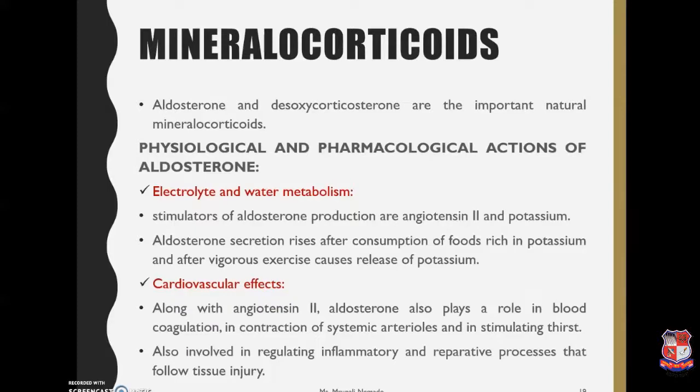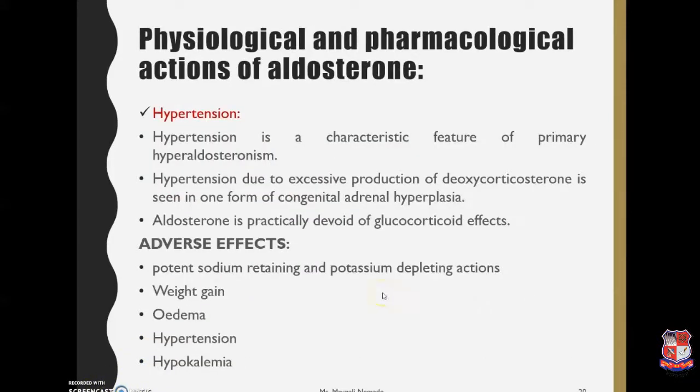Also, it causes increase in the blood pressure by the vasoconstriction. Along with the angiotensin 2, aldosterone plays a major role in blood coagulation, also in contraction of systemic arterioles and in stimulating the thirst. It is also involved in regulating the inflammatory and the reparative process that follow the tissue injury. The other is the hypertension, as we have discussed that it causes the increase in the blood pressure by the vasoconstriction. Hypertension due to excessive production of deoxycorticosterone. It is in the form of congenital adrenal hyperplasia.